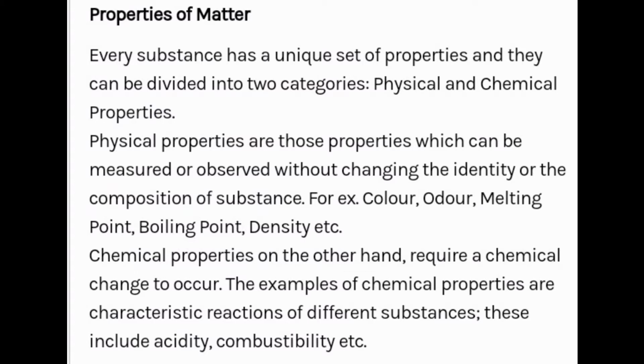For example, color, odor, melting point and boiling point, density, etc. Chemical properties, on the other hand, require a chemical change to occur. The examples of chemical properties are characteristic reactions of different substances. These include acidity, combustibility, etc.